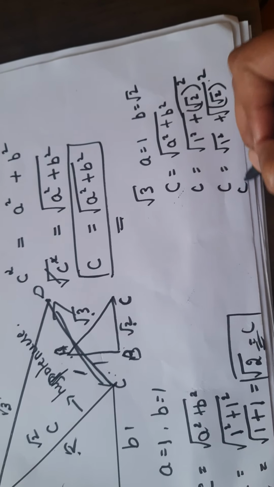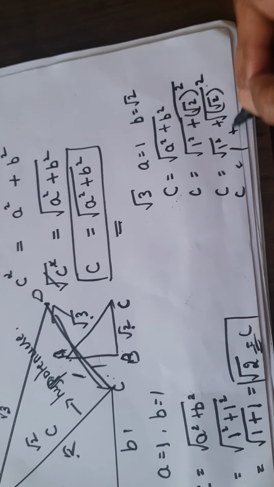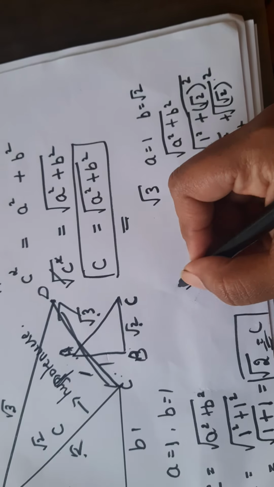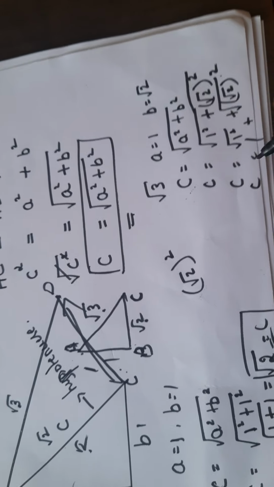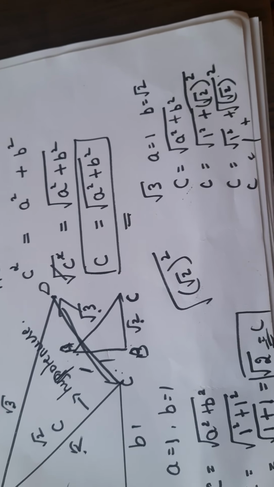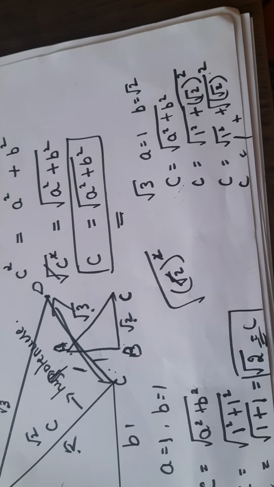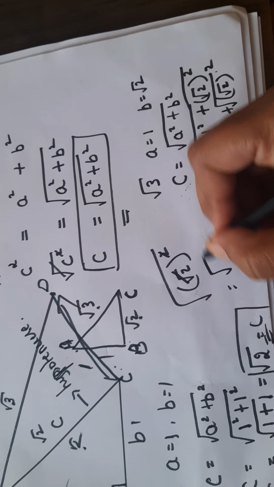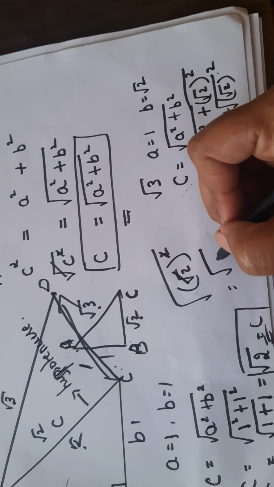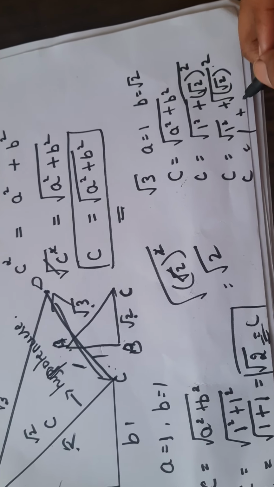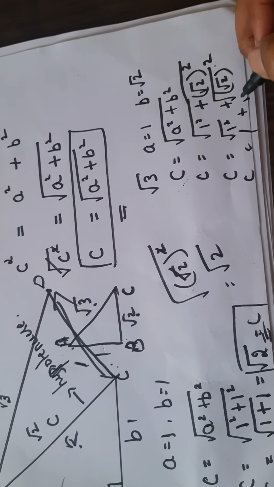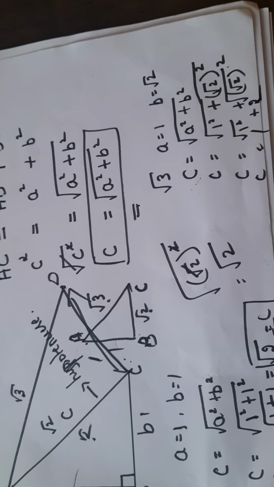Here 1 square is 1 itself, plus here we have root 2 whole square. What happens is this square and this square root get cancelled. What are you left with now? The square and square root cancel, and you are left with just 2.